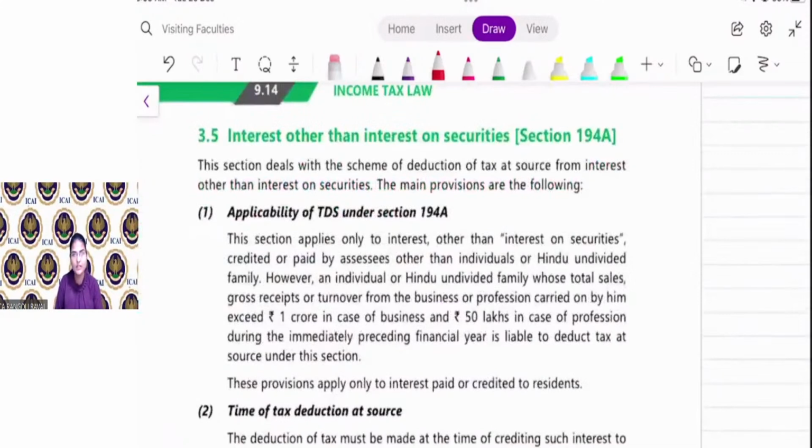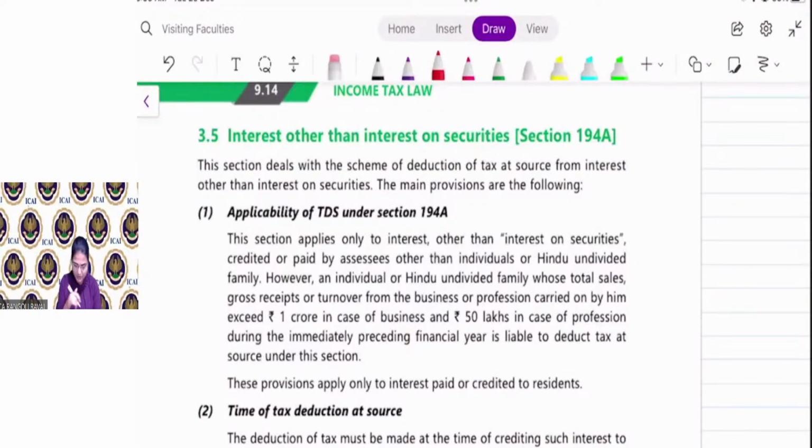Chalo, next section is interest other than interest on securities, 194A. Now 193 deals with TDS on interest on securities, and 194A deals with TDS on interest other than interest on security.